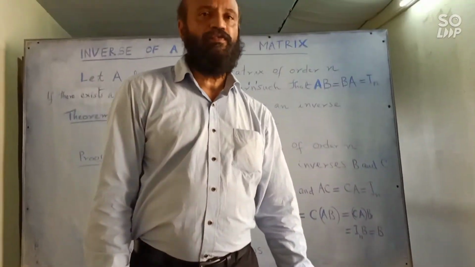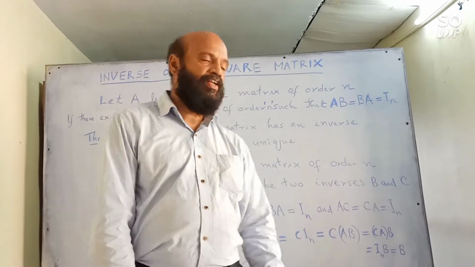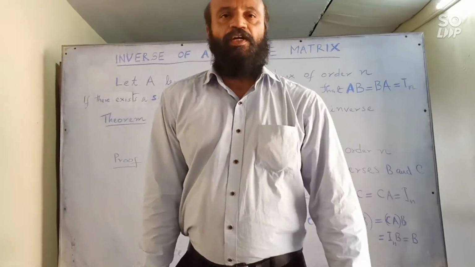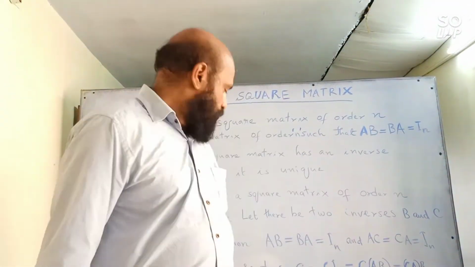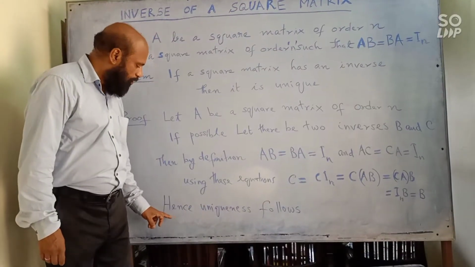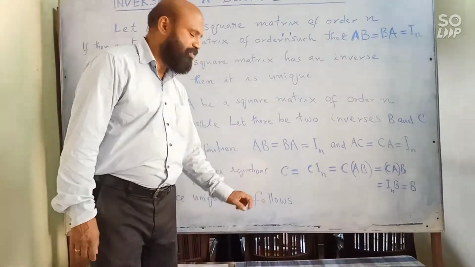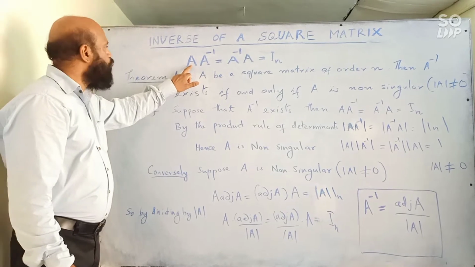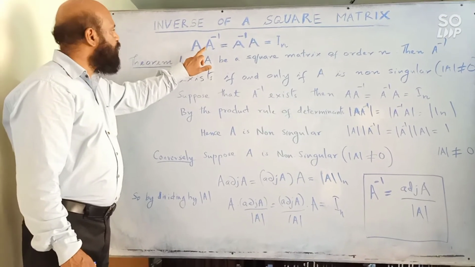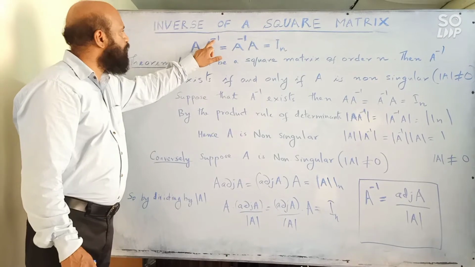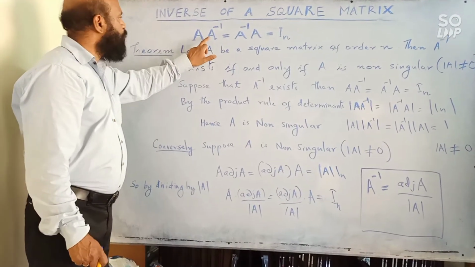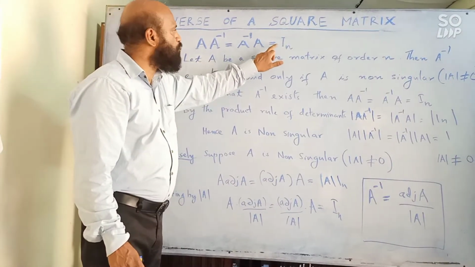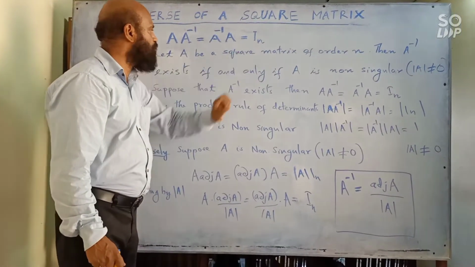We assumed there are two inverses B and C, but finally we are getting C is equal to B. That means there cannot be two inverses. So uniqueness follows. So now when A is a square matrix of order n, its inverse can be represented by this symbol. A into A inverse will be same as A inverse into A, that is equal to identity matrix.